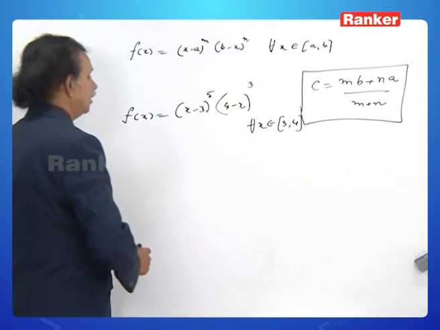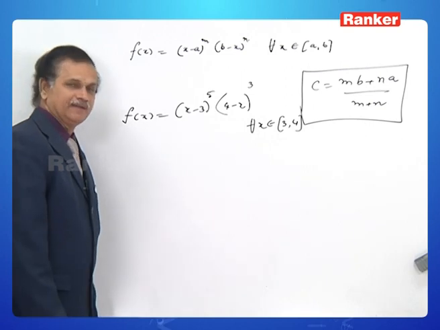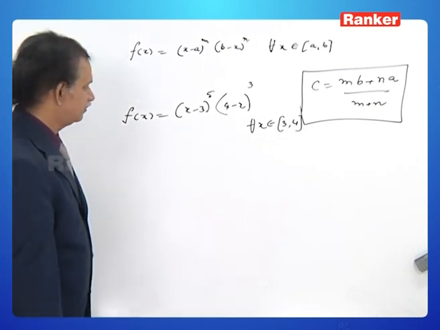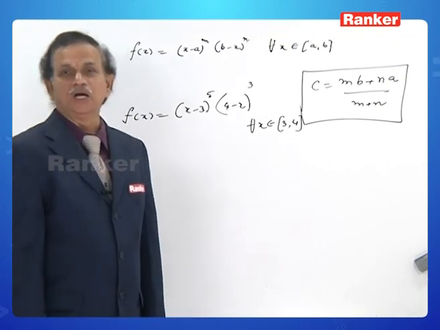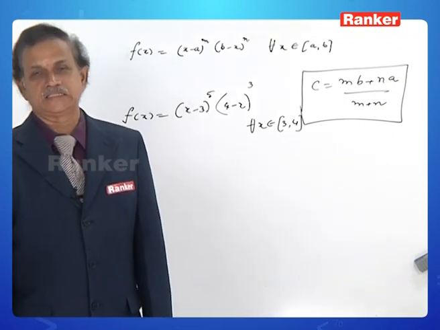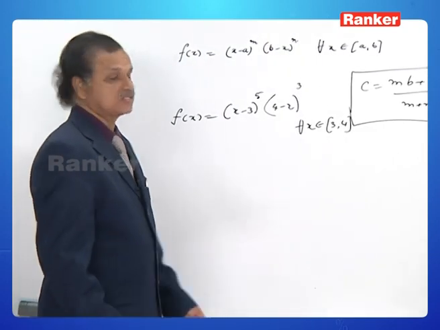We shall see. What is c here? f of x equal to x minus 3 whole to the power of 5 into 4 minus x whole to the power of 3, where all x belongs to closed interval 3 to 4. One can easily say that Rolle's theorem can be applied to this function. What is c?